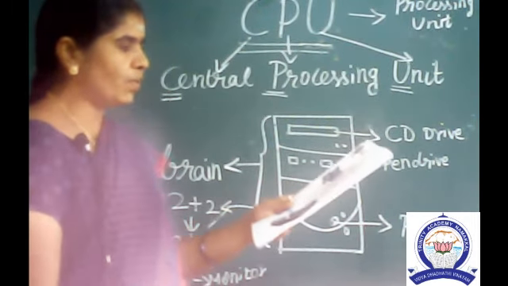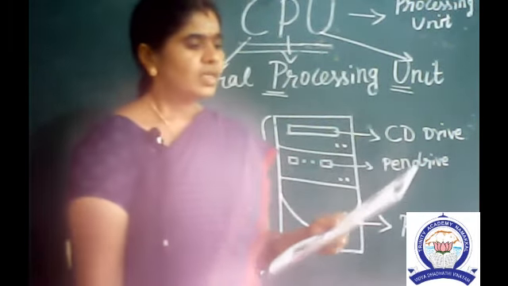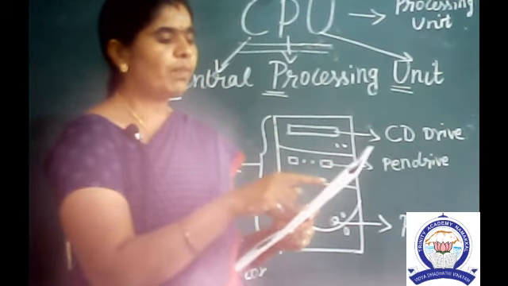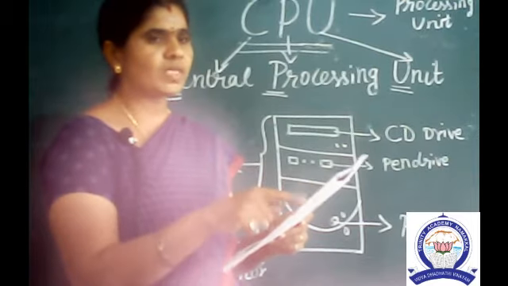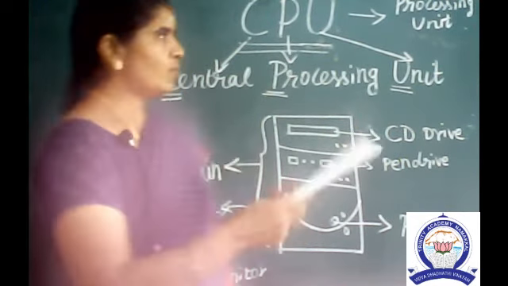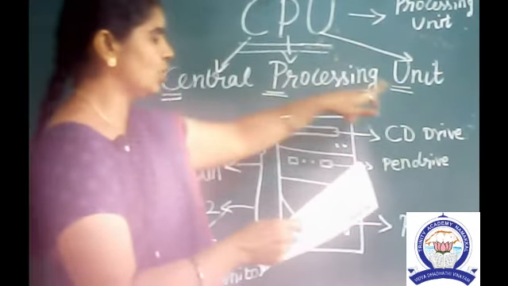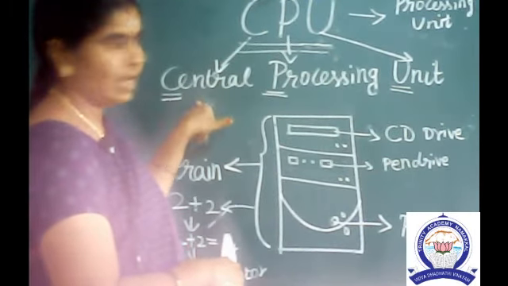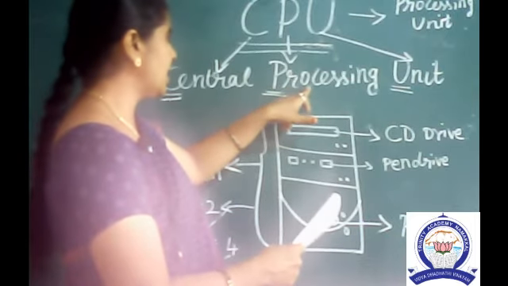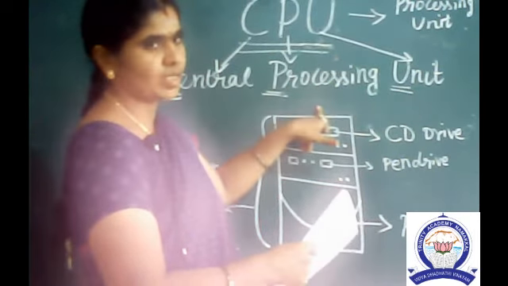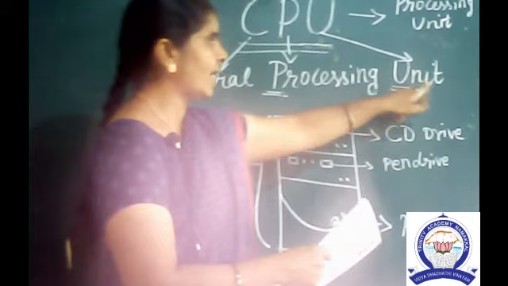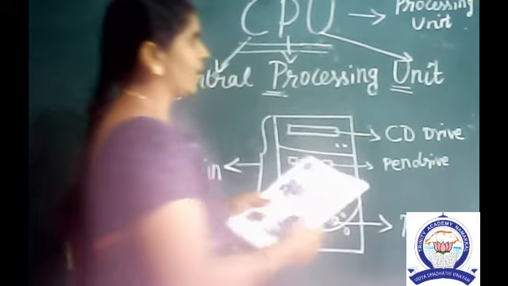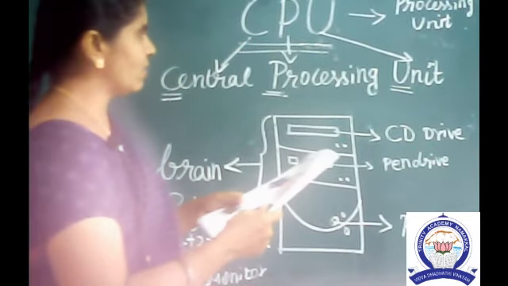I just explained with an example. Now see the book, lesson 4. Please hold your finger when I start reading. CPU is the central processing unit. Central, C-E-N-T-R-A-L, central. Processing, P-R-O-C-E-S-S-I-N-G, processing. Unit, U-N-I-T. It's very easy spelling, children. If you write it 2 or 3 times in your rough note, it will be easy.